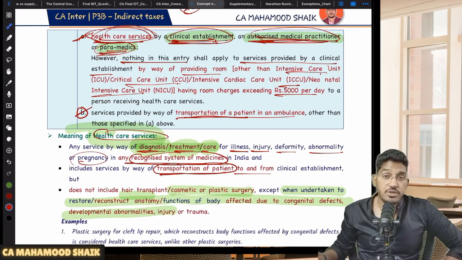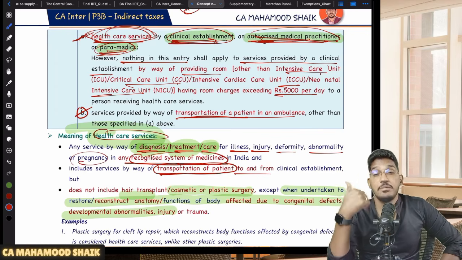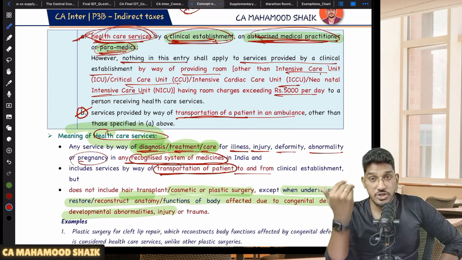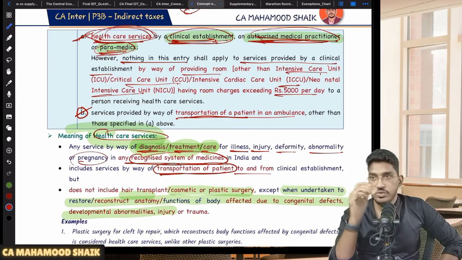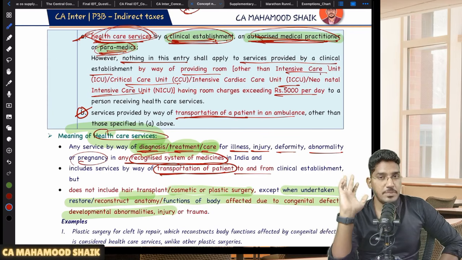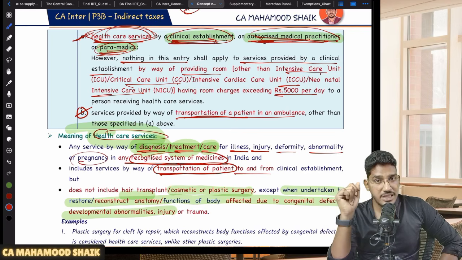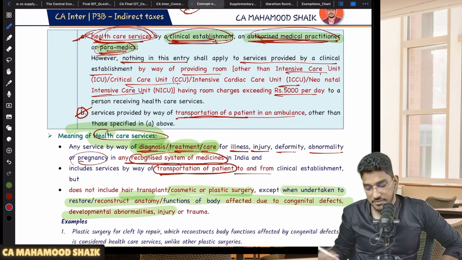Now there will be some individual persons also who will buy a van, convert it into an ambulance, and independently provide the services of transportation of patients. Yes or no? They are not a clinical establishment. They are not an authorized medical practitioner. They are also not a paramedic. Some individual persons provide ambulance services. For that also will there be exemption? Yes, they all will get covered here.